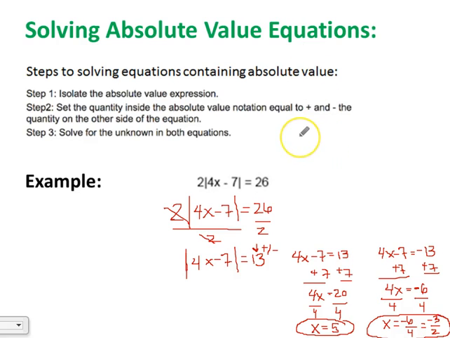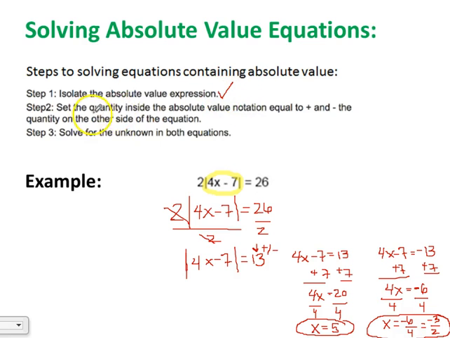So again, let's review the steps to solve absolute value equations. Our first step is we want to isolate the absolute value expression, which in this example we actually had to do. We had this 2 being multiplied by our absolute value expression. This piece is our absolute value expression. It's what the absolute value bars are around. So we needed to get that alone first, so we divided out the 2.